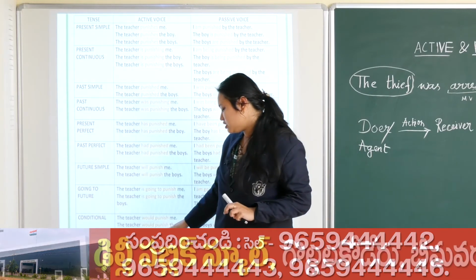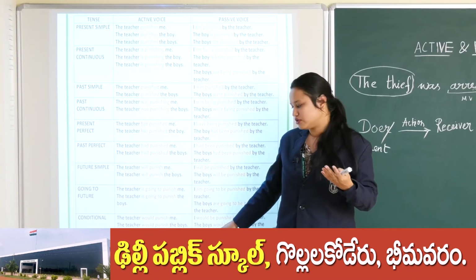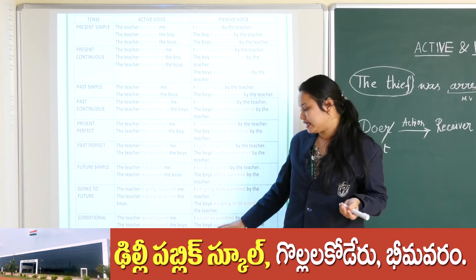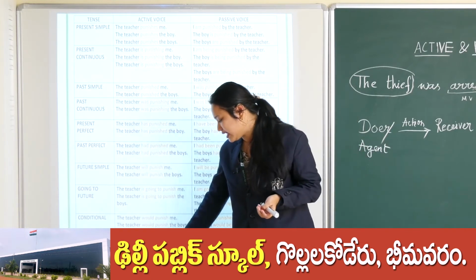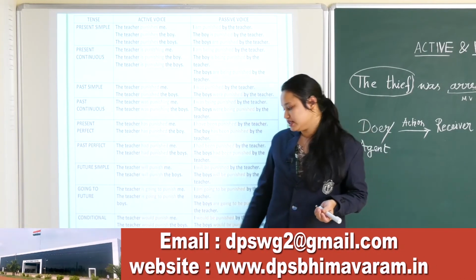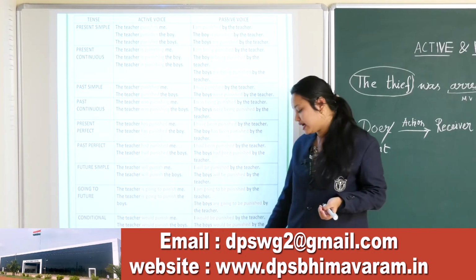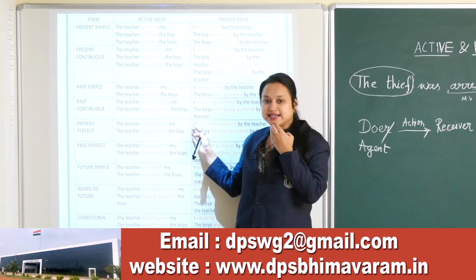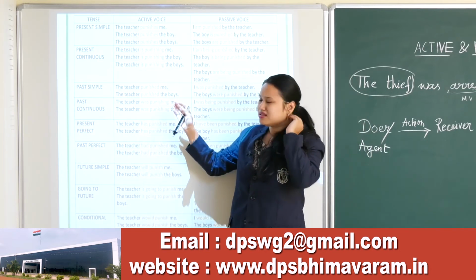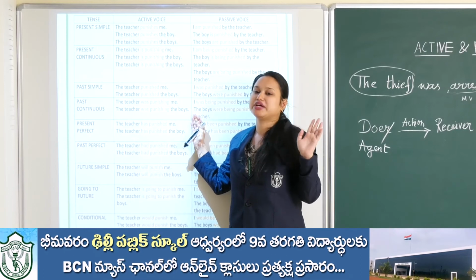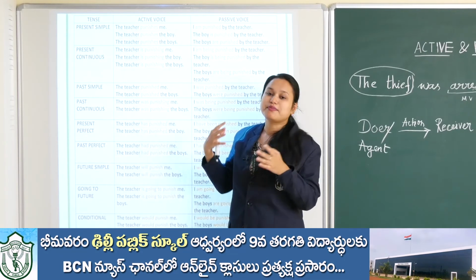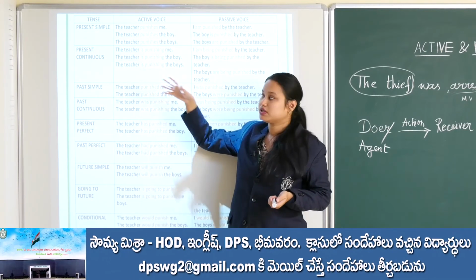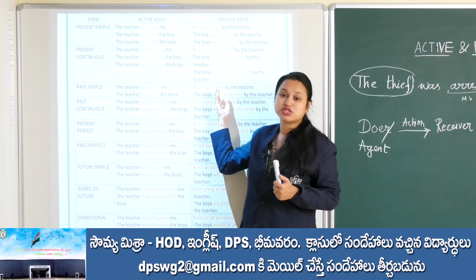These are conditionals and modals, and those will take the be form: would be, must be, will have to be added at the last. The teacher can punish me, I can be punished by the teacher. The teacher could punish me, I could be punished by the teacher, okay. So I hope this is clear. This is not something to be dreaded. When you go on practicing, little by little, you will get what to do, what to change, right.